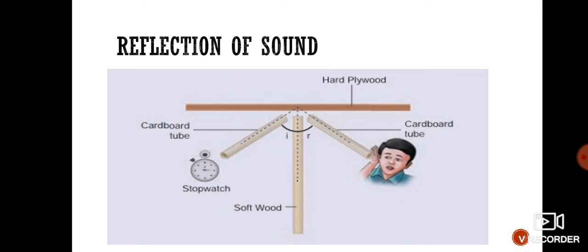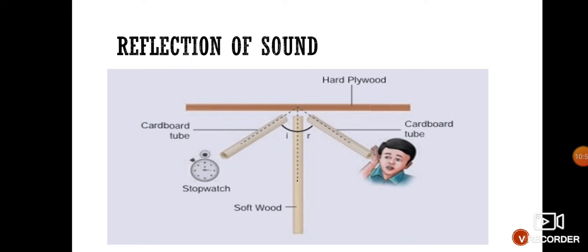Now, suppose a wall is there. Wall is a good reflector of sound because wall is smooth and hard. And if curtains are there, what will happen if you are saying anything and the sound waves are going towards the curtain or any other material, furniture? Those materials will absorb the sound and sound will not be reflected.